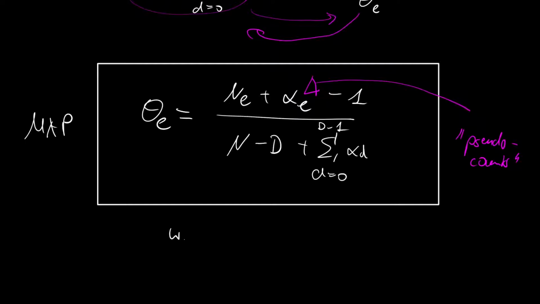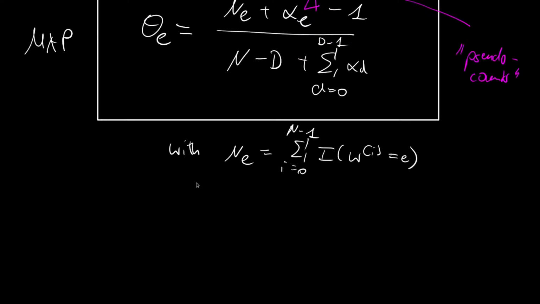And let's also note down the definition of ne, and ne was nothing else than the summation from i=0 to capital N minus 1 over the indicator that wi is equal to e. And also let me note down what this means for the one-hot categorical, which was just a different way of encoding the different states. So for one-hot categorical, and recall in this case we don't have integers 0, 1, 2, 3 and so on, but instead we have one-hot vectors. And with this it would be even simpler.